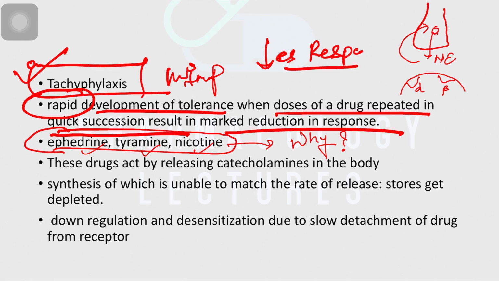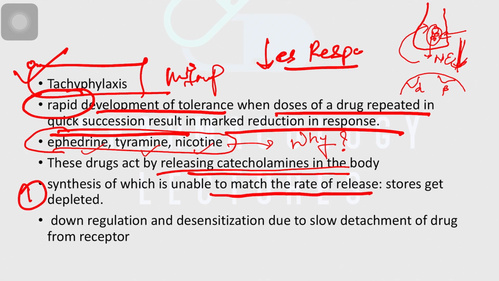This norepinephrine actually gets released from vesicles. It is stored in vesicles, and from there it is released upon stimulation. So how do these drugs work? These drugs work by releasing catecholamines, so they act here and release more norepinephrine. But why, on giving them regularly or in quick succession, does the response decrease? Reason 1: the synthesis of norepinephrine is unable to match the rate of release.